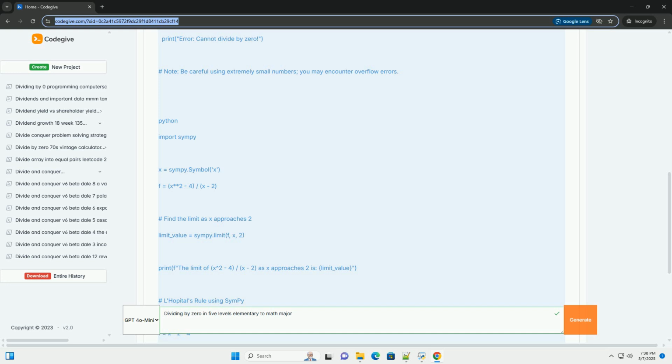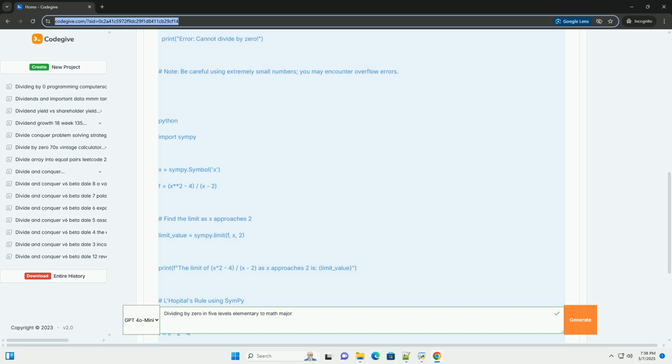Level 4, Calculus/Early University, Indeterminate Forms. Concept: some limits involving division by 0 can be evaluated using L'Hopital's rule and other techniques. Explanation: while directly dividing by 0 is undefined, some limits that seem to involve division by 0 can have a well-defined value. These are called indeterminate forms.